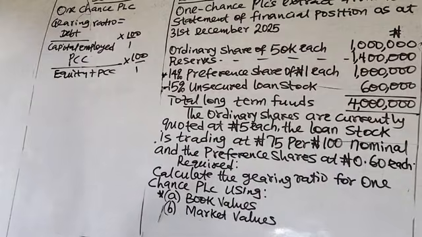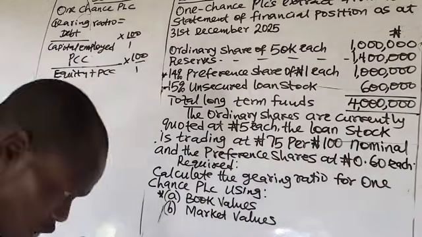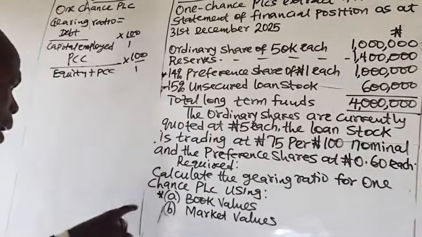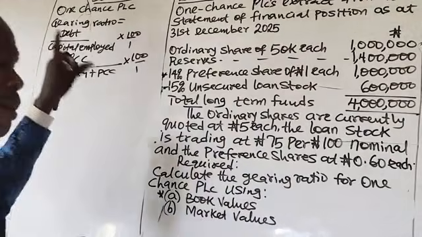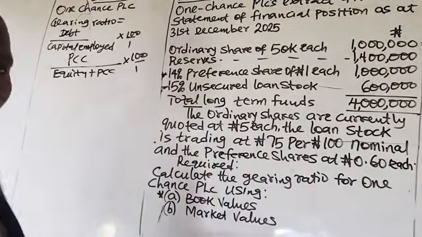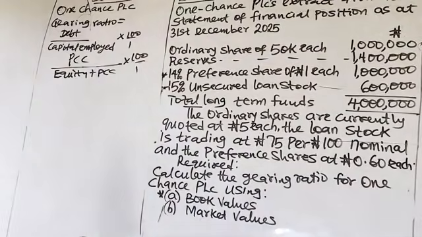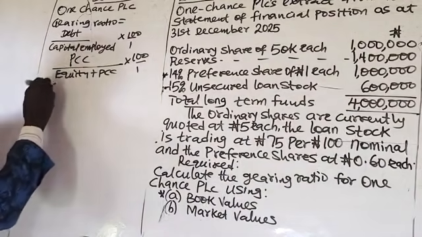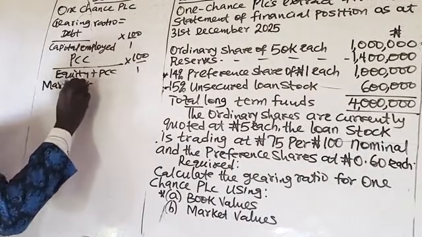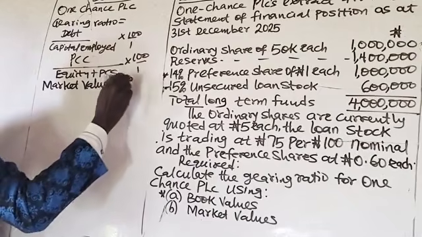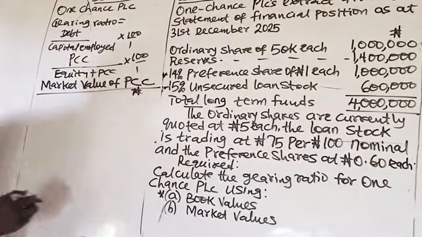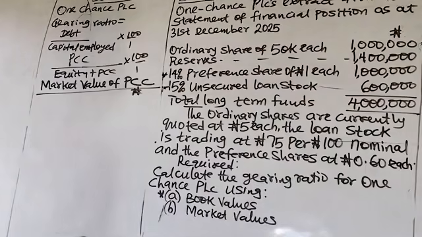Therefore, since it is the market values you have to use, I've told you unless otherwise stated, market value should always be used. But this question requires us to use the book value in A and market value in B. That is why we have used the book value in requirement A. But in this requirement B, we therefore want to use the market value. So you will need the market value of prior charge capital. Remember, I've told you the prior charge capital comprises of the preference shares and the loan stocks or debenture.